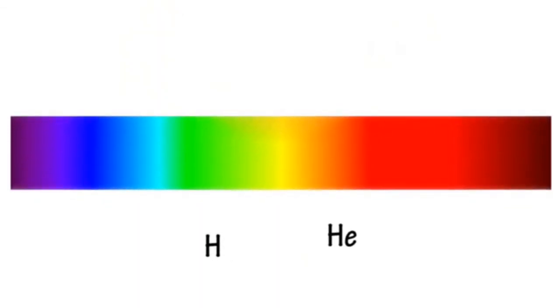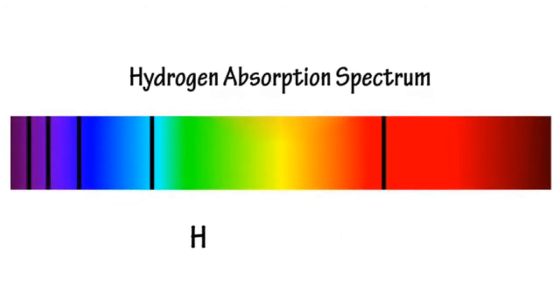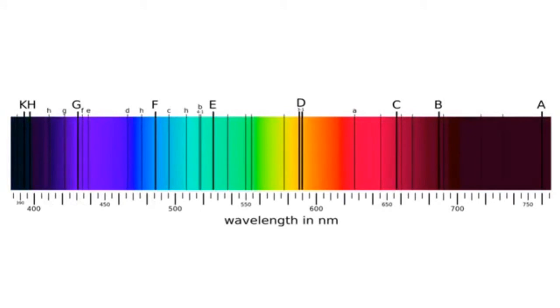But the presence of elements such as hydrogen and helium results in black lines in the spectrum. These are the spectral lines for hydrogen, and the black lines appear at the particular wavelengths that are absorbed by hydrogen. Here are the spectral lines for the Sun. By analysing these lines, scientists can tell what elements make up the Sun.